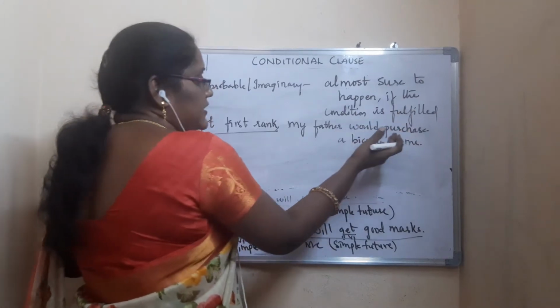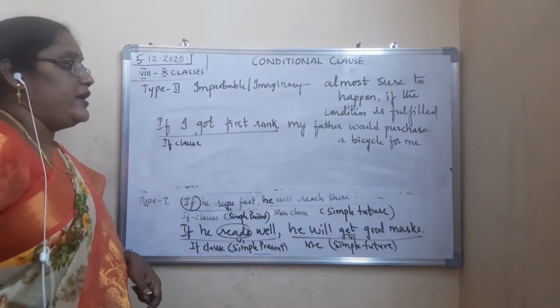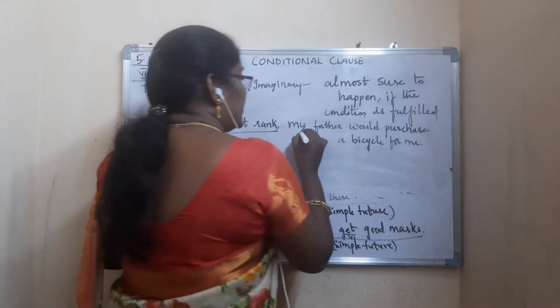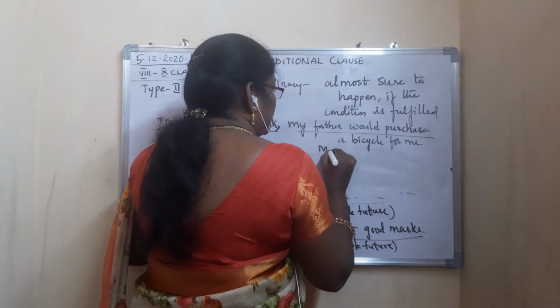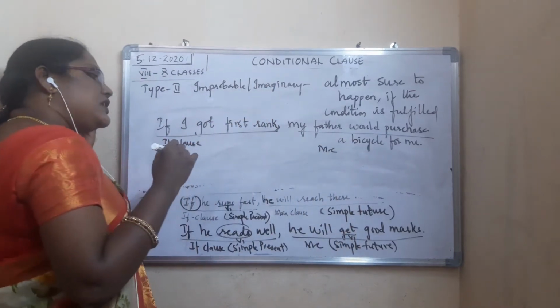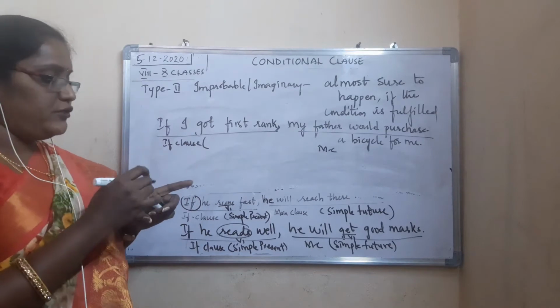Don't think that the if clause will always be at the beginning. It may be the second sentence also. The main clause will sometimes be first, and the if clause next. Okay. So next, the remaining part is what? After the comma, the second part is what? Main clause. So now see here, the if clause part is in which tense? Now you have to say, okay?